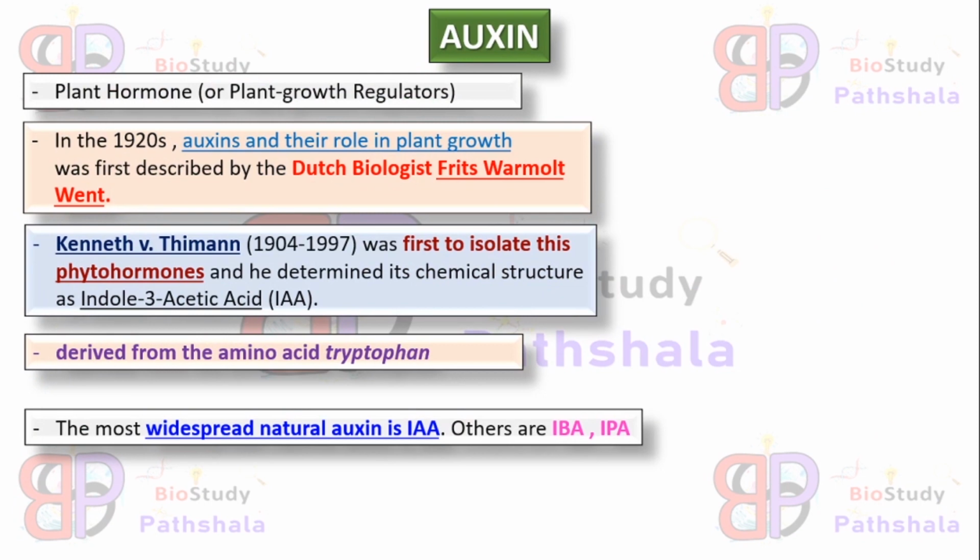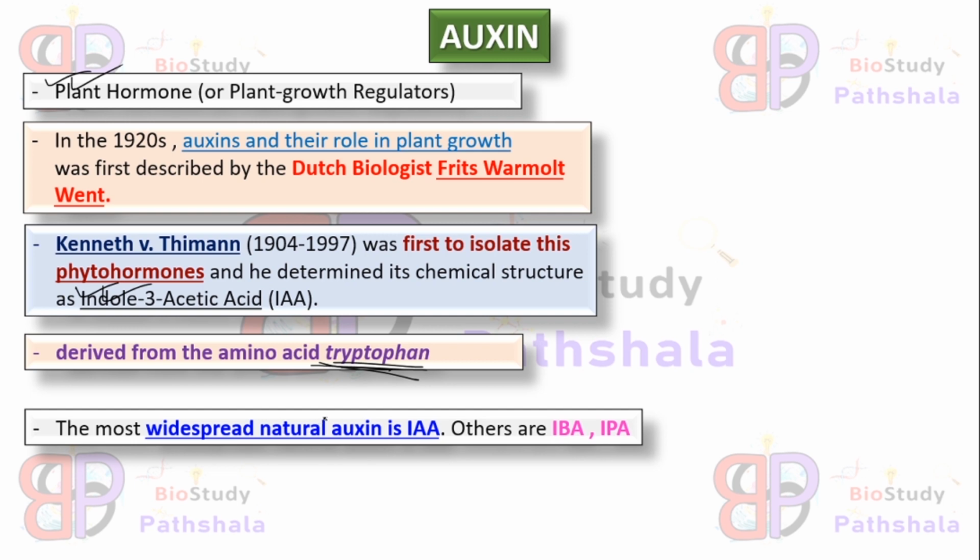So what is auxin? Auxin is a phytohormone, that is, a plant hormone, okay? And this plant hormone helps in the growth and development of plant bodies. Dutch biologist Frits Went was the first who described auxin and its role in plant growth and development. After him, Kenneth V. Thimann was the first who isolated these phytohormones and determined its chemical structure, which is indole 3 acetic acid. Tryptophan is the precursor of the auxin hormone, and tryptophan is an aromatic amino acid.